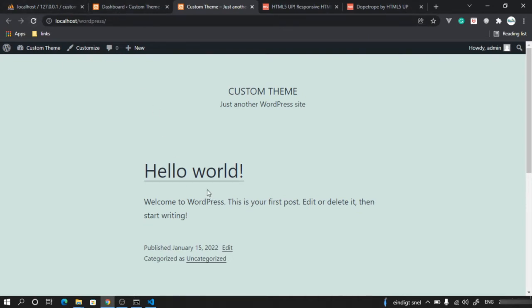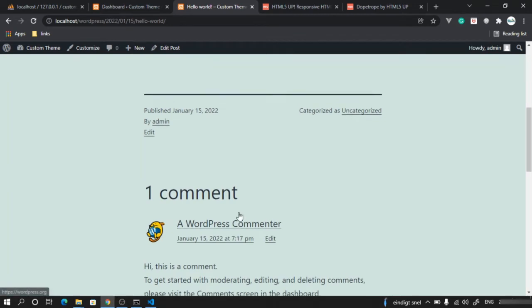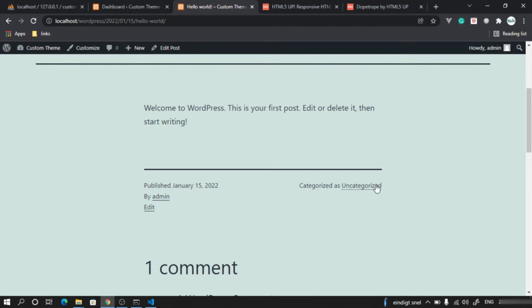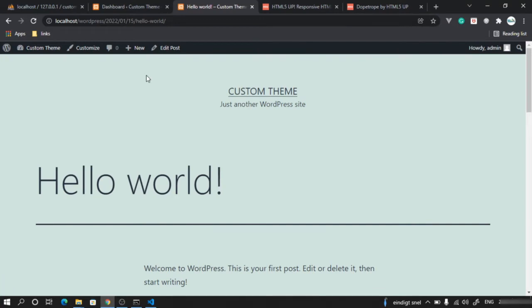Now if I want to change the text of this, and if I click on this, it takes me to the detail page where it shows what was the title, what was the text, who published it, what was the category, were there any comments, everything is shown. Also there's a title called custom theme and just another WordPress. Let's say I want to modify this.